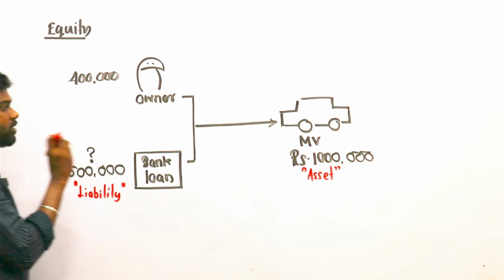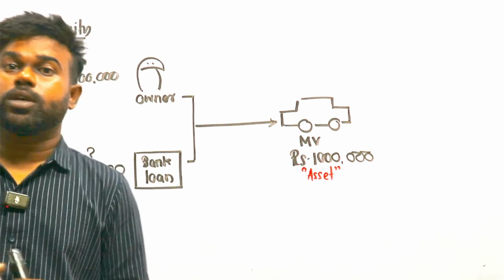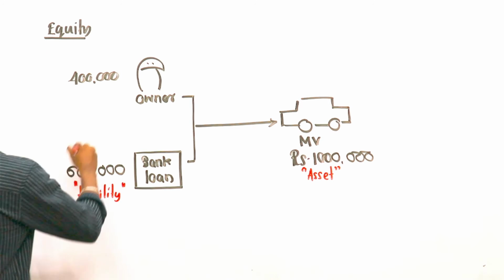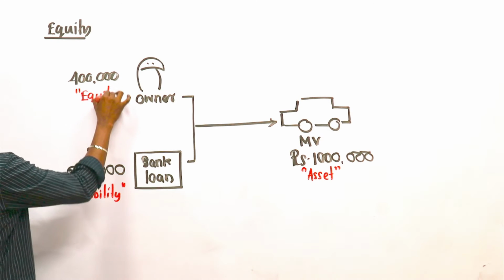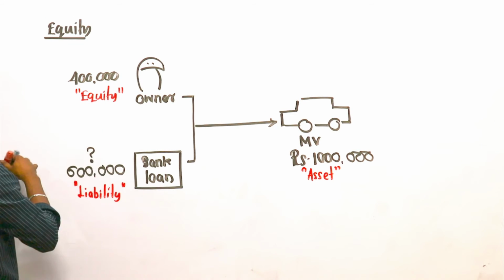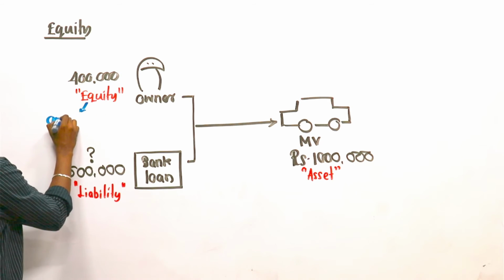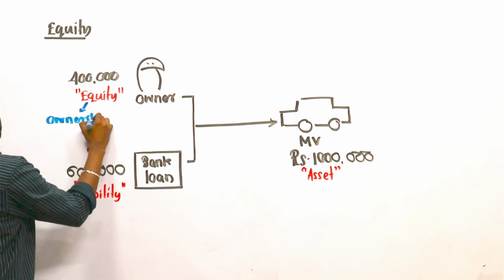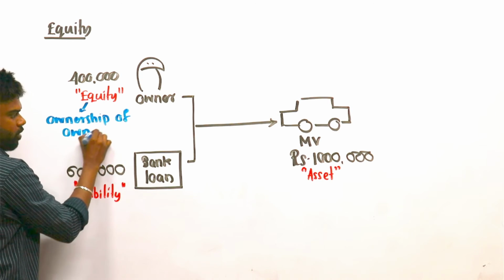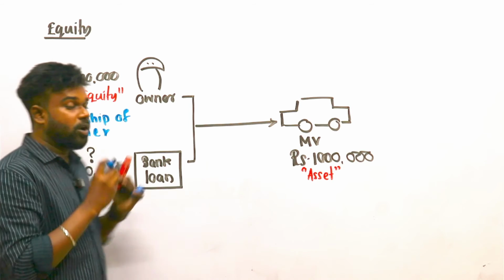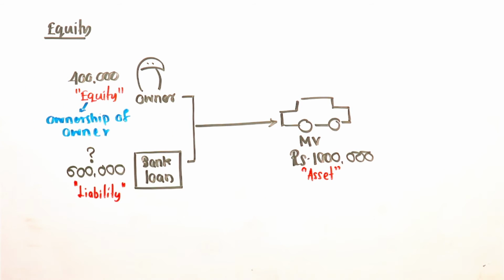Therefore, what is the ownership of owner regarding this motor vehicle? Ownership of owners, how much? 400,000. And therefore, we call this one what? Equity. Equity means simply what? Ownership of owners. Clear? Therefore, from using this one, we can create an equation.